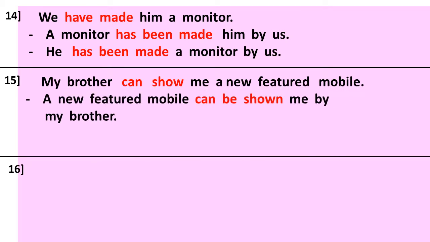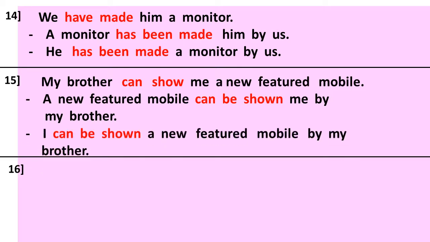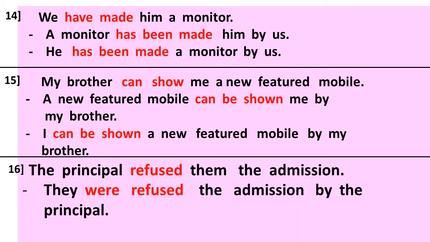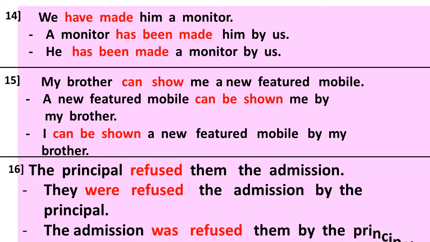A new featured mobile can be shown me by my brother. I can be shown a new featured mobile by my brother. The principal refused them the admission. They were refused the admission by the principal. The admission was refused them by the principal.